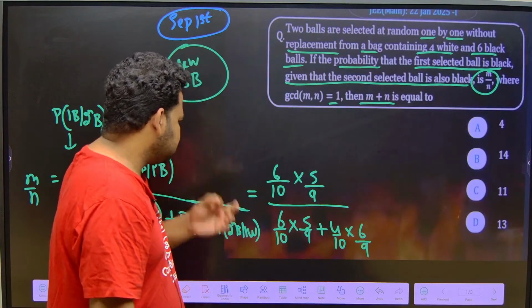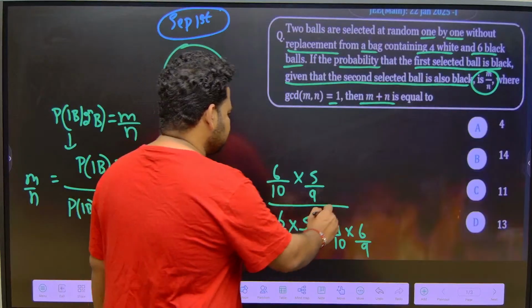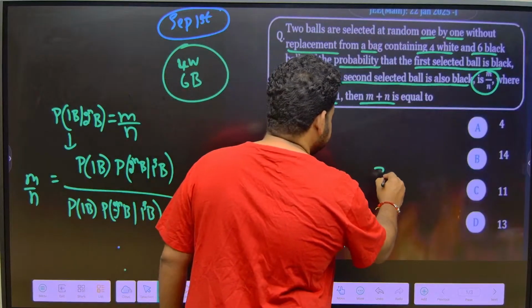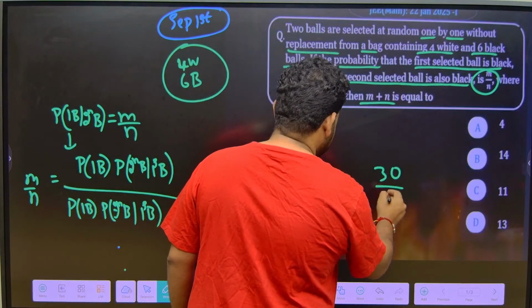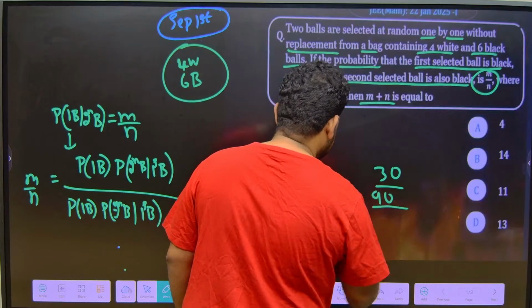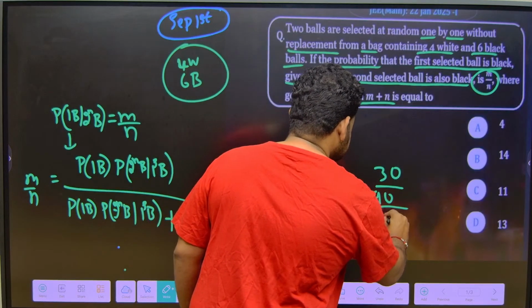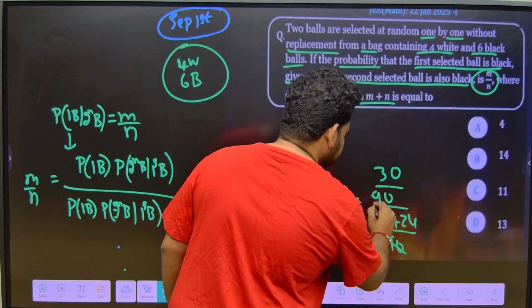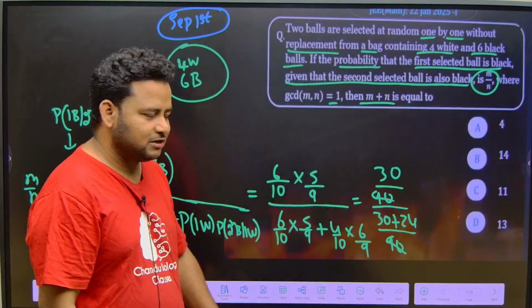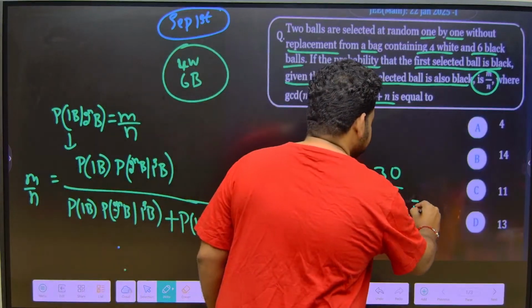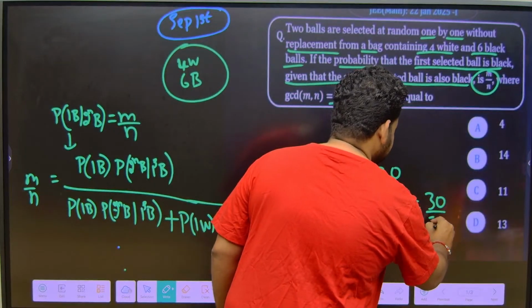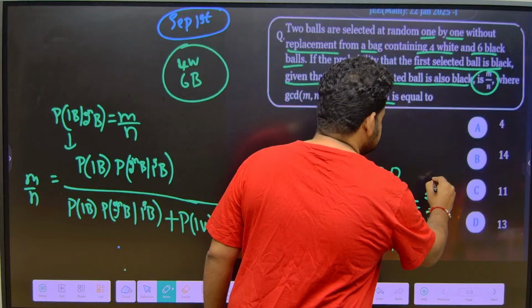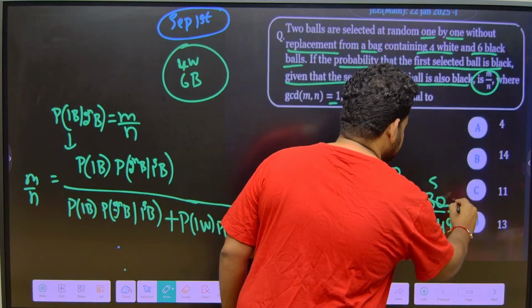Now see here, this will become equal to m by n. So let us find out the value of this, friends. 5 into 6 is 30 divided by 10 into 9, or let me write it as 90, divided by 6 into 5 is 30 plus 6 into 4 is 24, divided by 9 into 10 is 90. So 90 and 90 I can cancel, correct? So this I will get as 30 by 54. 6 fives are 30, 6 nines are 54. So this will be 5 by 9.